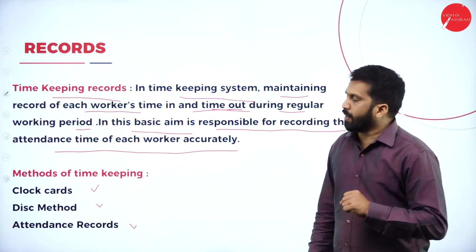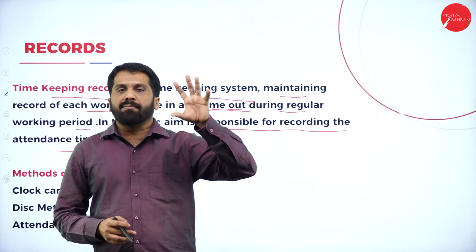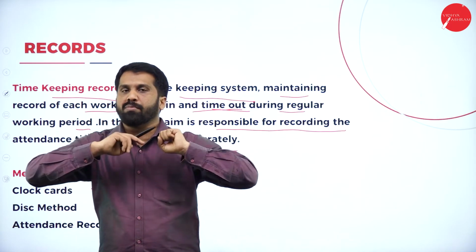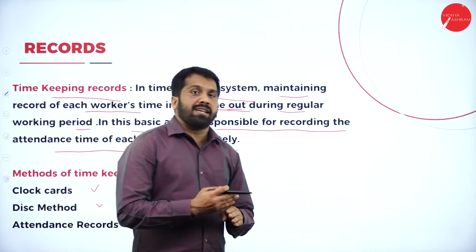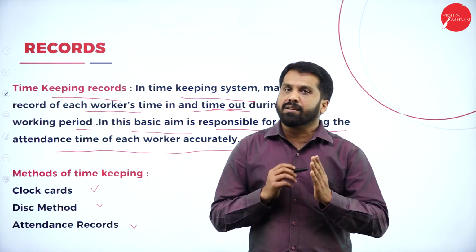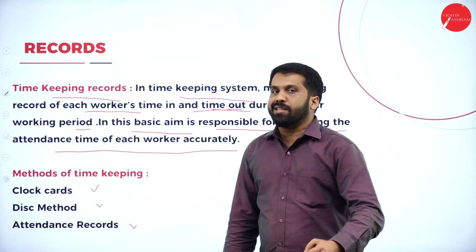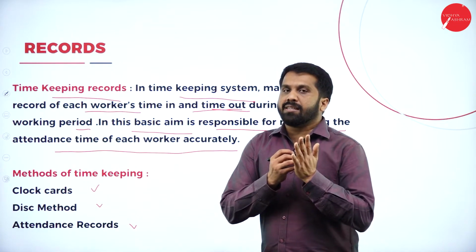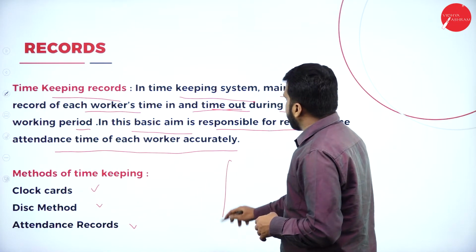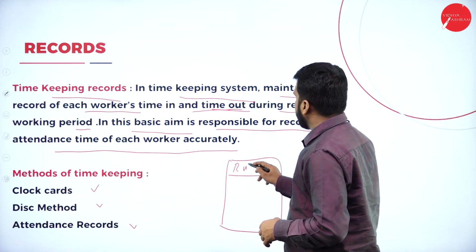Which are these now? Clock card is very simple. There is a time that will be set there. One clock will be there. So the time he enters in a card, they will enter 5 o'clock he entered in the morning, and 7 o'clock in the evening he leaves the premises. Then in the card they will mention. So there is a card there. His name is just Ramesh.